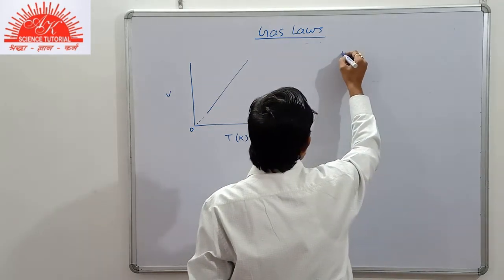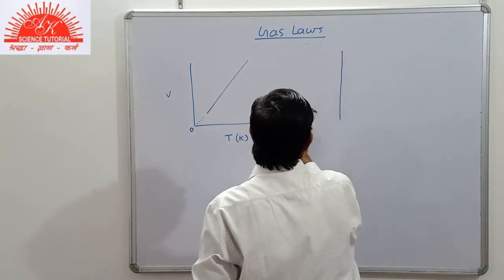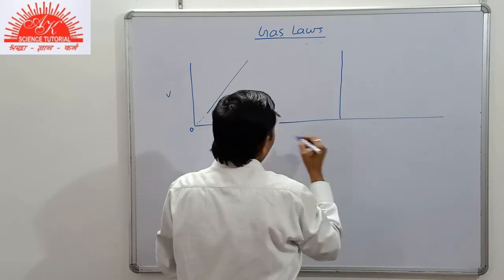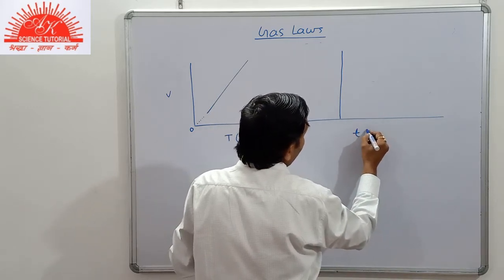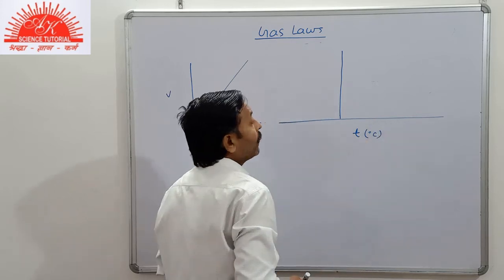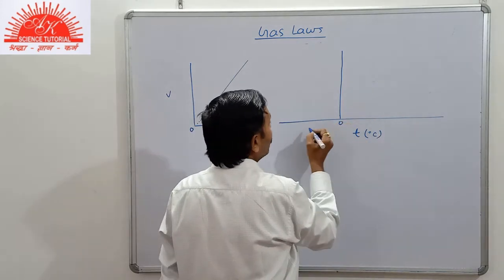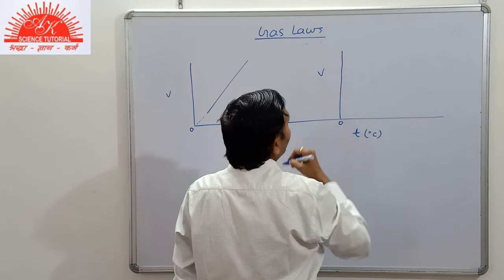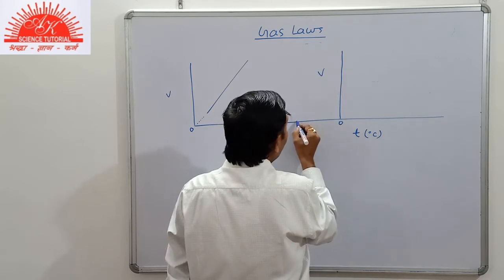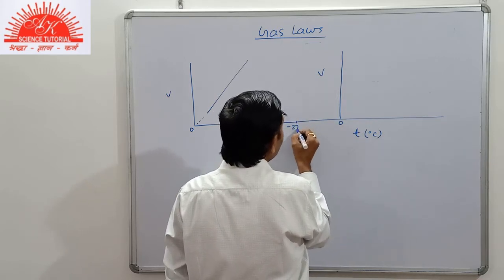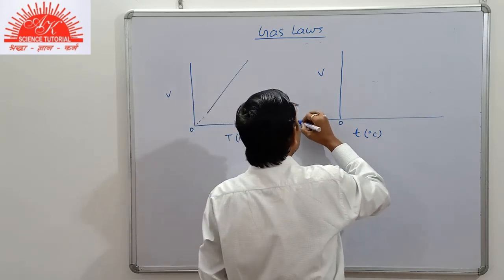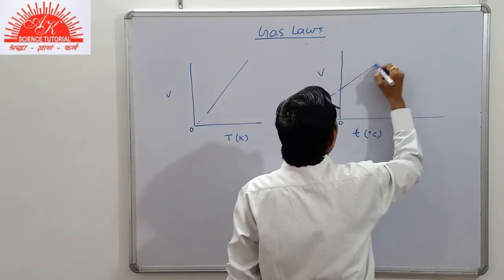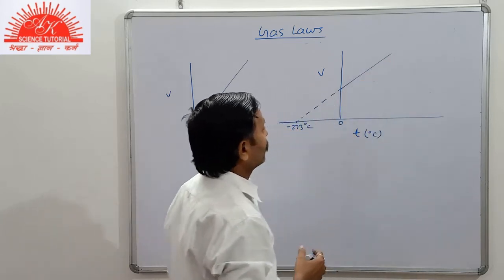Now another graph. Suppose we take temperature in degrees Celsius. Here it is 0. Now here we take volume. Now on this part minus 273 degrees Celsius. Then in that case this will be the graph.